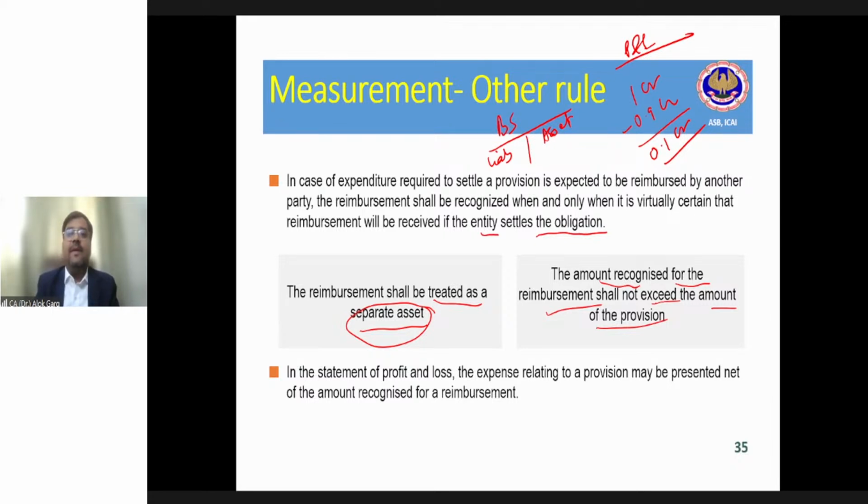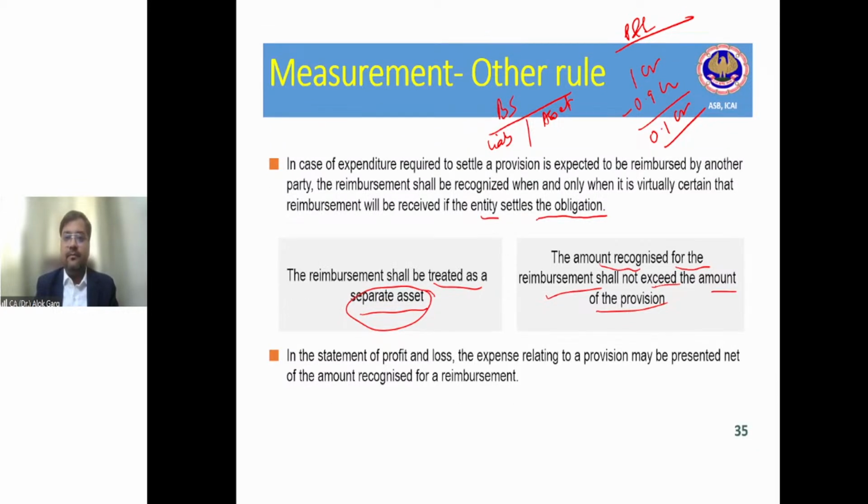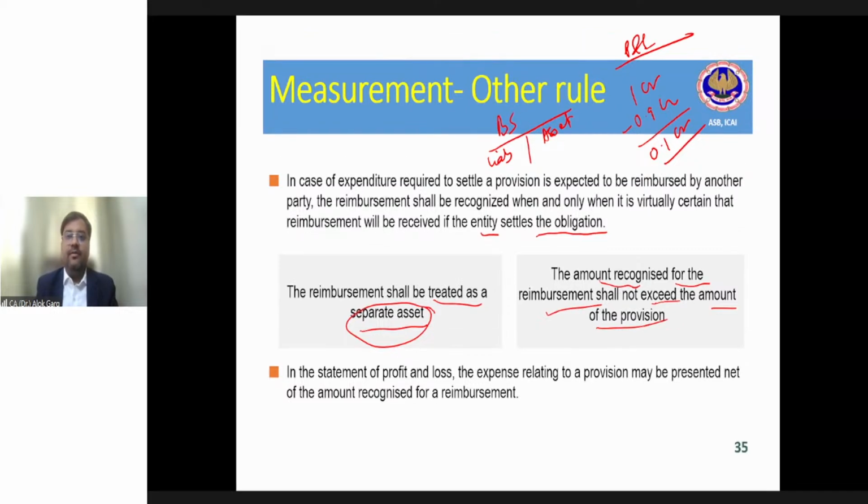In that case, it is not expected. In that case, it becomes actual. Students, is it clear to all of you? Yes or no? Yes. Very good. Thanks, Pooja.